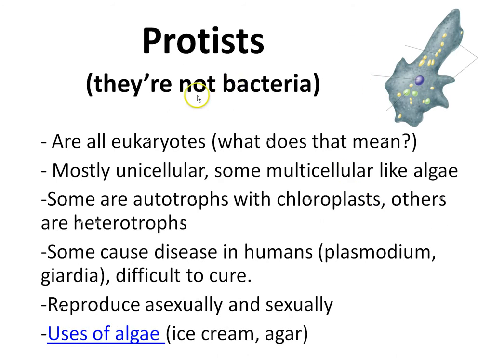Then we have protists. They're not bacteria. They do have a nucleus, membrane-bound structure for their DNA. They're eukaryotic. Most are unicellular, however, some are multicellular, like algae. If you see seaweed, that's not a true plant. That's a type of protist, type of algae.